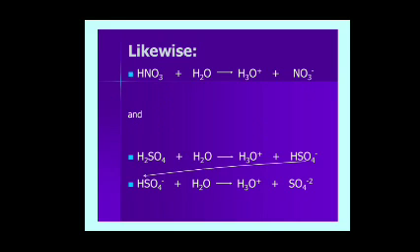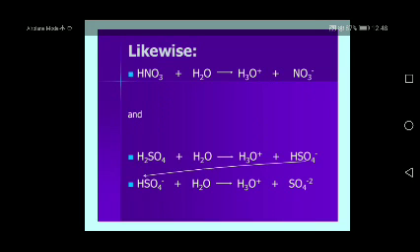Another reaction: HNO3 plus H2O gives H3O plus and NO3 minus.